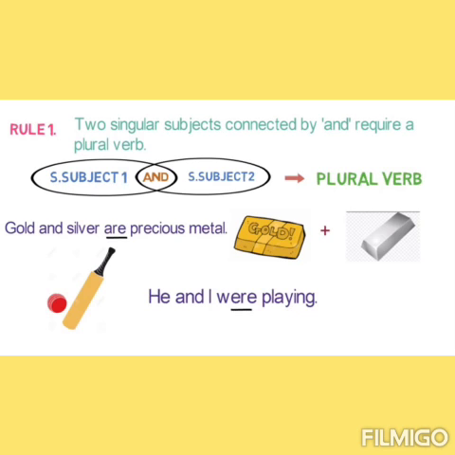And here in this example, gold and silver, we are talking about two metals. So the verb here is plural. He and I were playing. Again here, two singular subjects, but they are connected with and. So the verb must be plural.